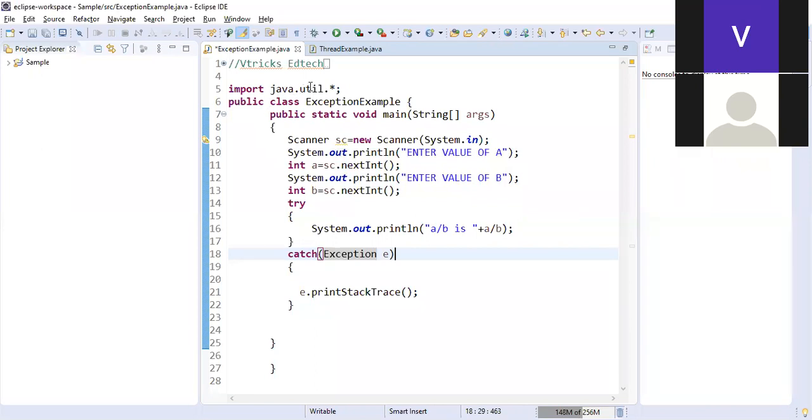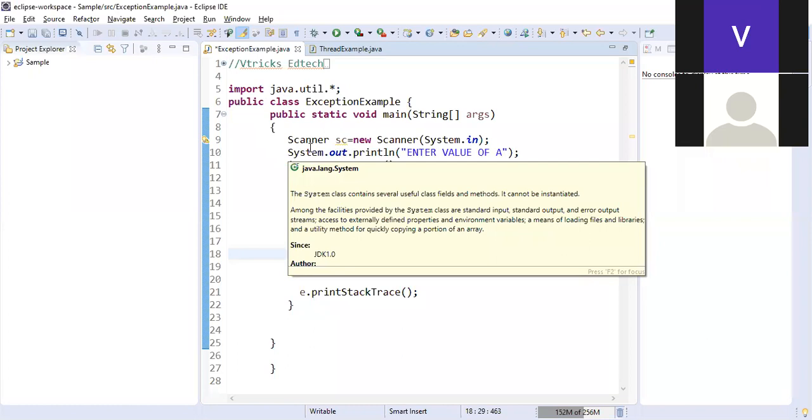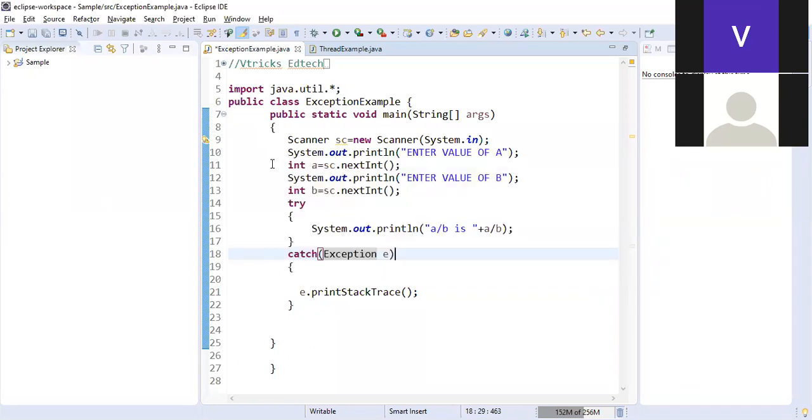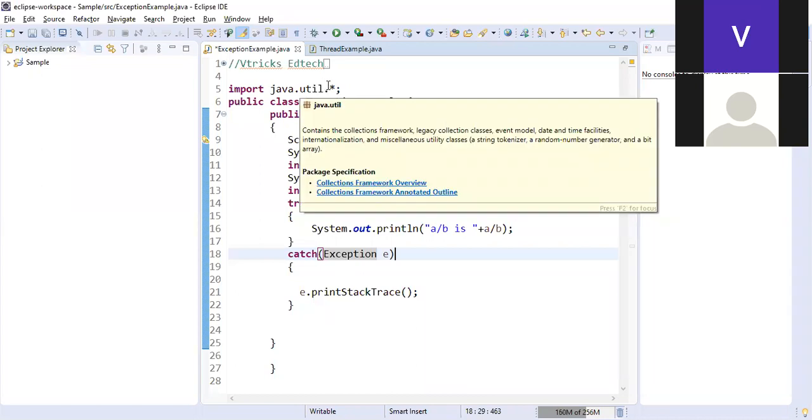And you must ask me a question: sir, why is System.out.println not in any other package? Yes, actually there's something called the default package. By default, the package there is java.lang. Inside the package java.lang, there is already System.out.println. Everything appears in Java programming, so we are not importing that package. But explicitly, if you are using the scanner, then you have to use import java.util.*.